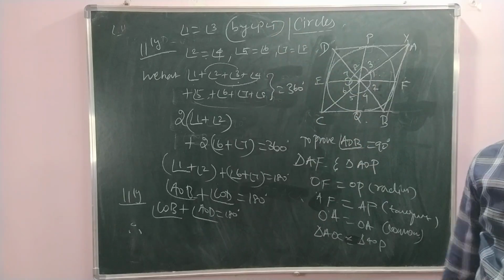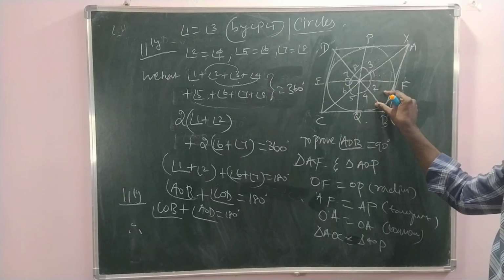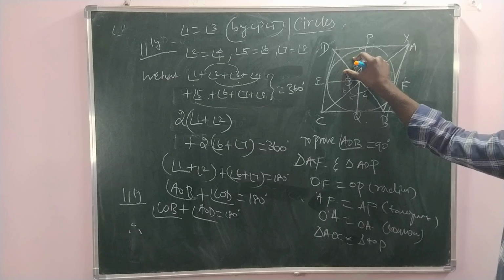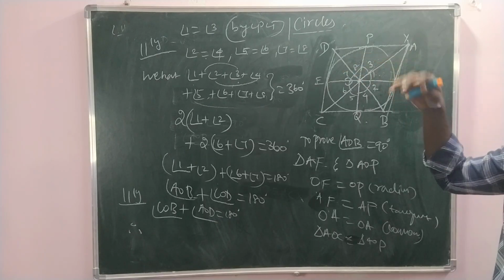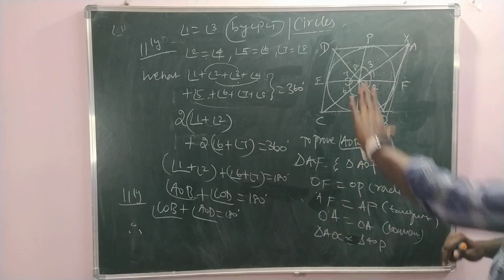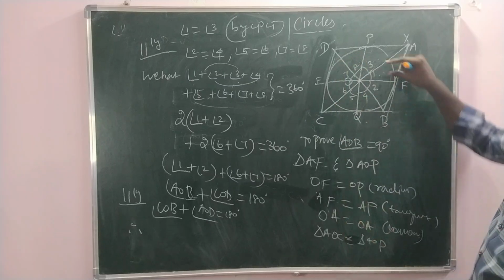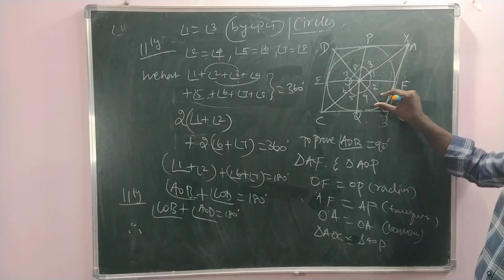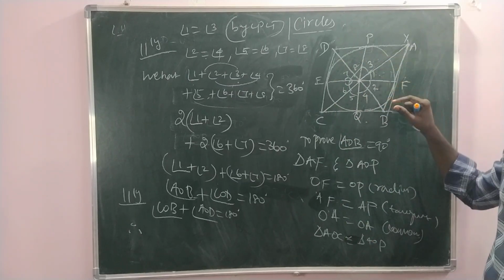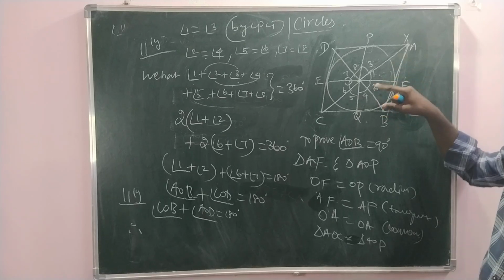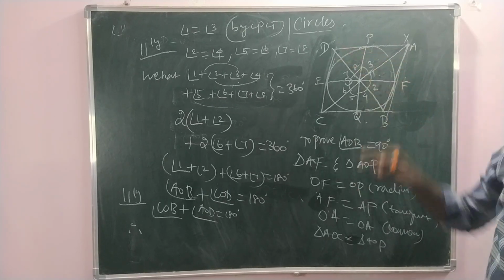Similar way, each 2 pair of triangle can be taken. If you are sticking with the previous question, leave this part. These two are equal, these two are equal. Using angle sum property, the linear pair property, we added everything and we put 90 degree. That you understood, right?